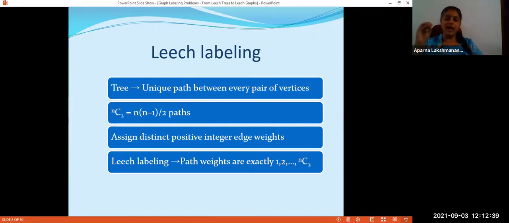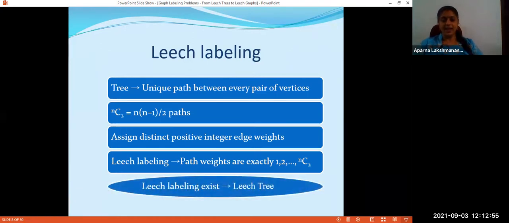Once we have given values to the edges, corresponding to these values, we can find path weights. Just check whether these path weights are 1, 2, up to nC2. If it is so, then our labeling is called a Leech labeling. If a Leech labeling exists for a given tree T, we call such trees Leech trees.